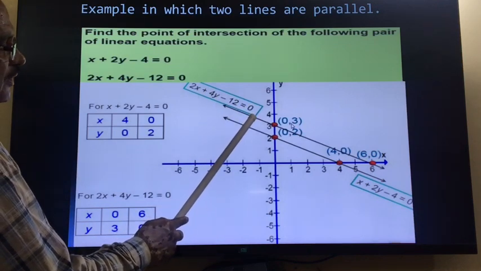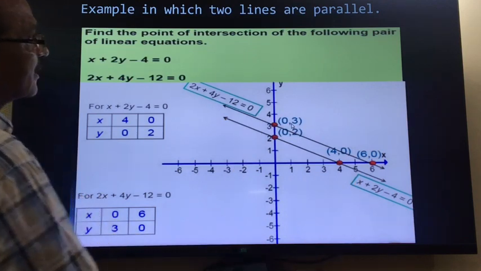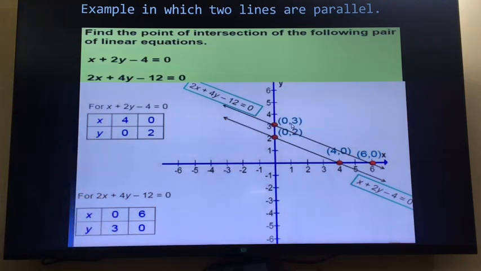So if you join, you will get the graph for the second equation, 2x plus 4y minus 12 is equal to 0. So in this case, what we are observing is that the first line is parallel to the second line. So this is the second case in which, if we plot two lines on the same graph or same axis, the lines come out parallel. In the previous example, the lines were intersecting, and in this graph we are observing the lines are parallel. So this is the example in which the two lines are parallel. So this is the second possibility.